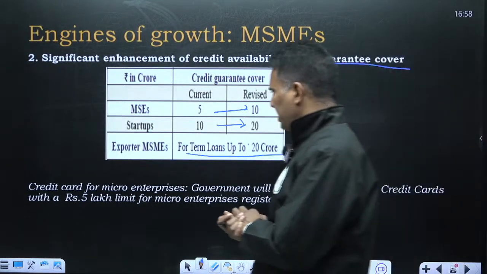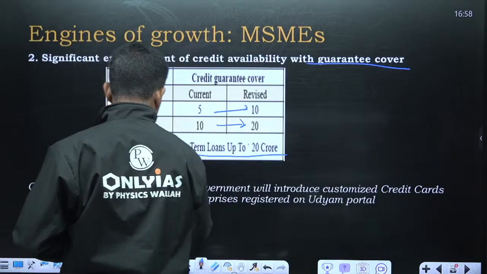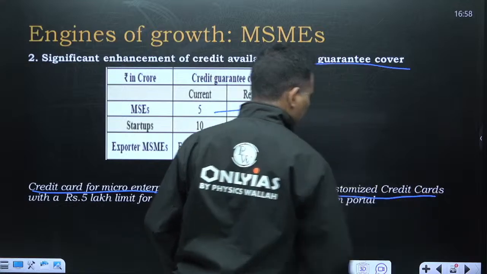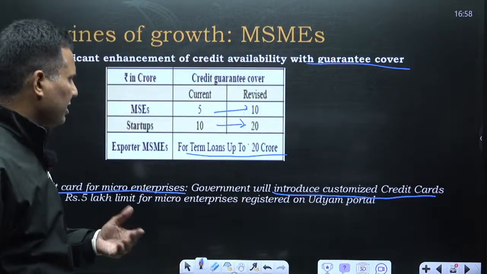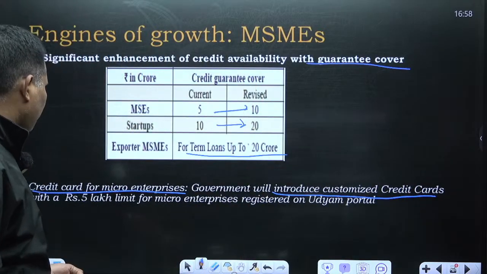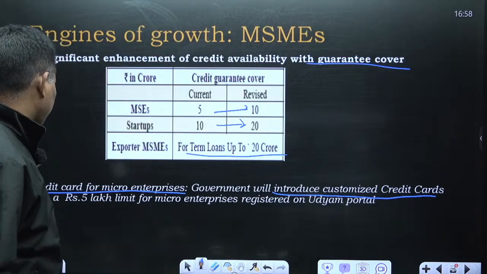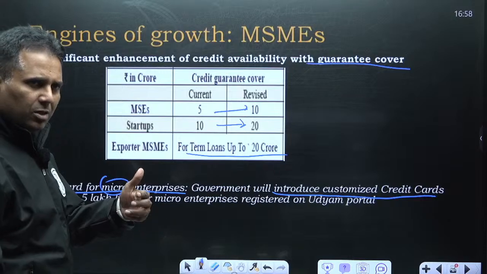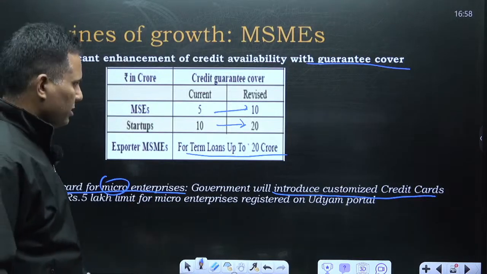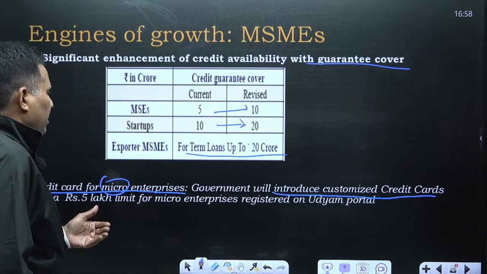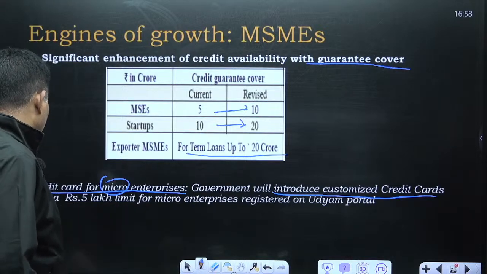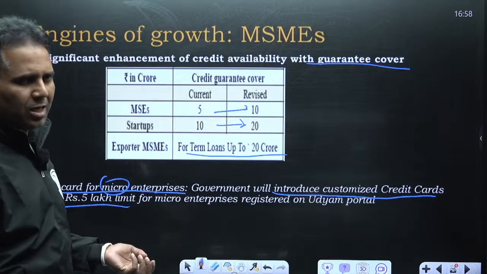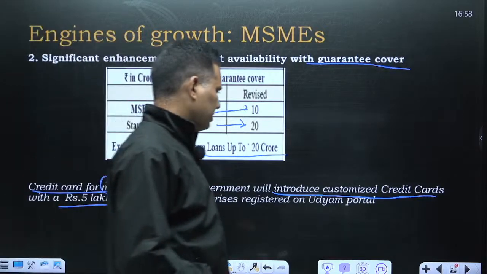And one more thing, credit card for micro enterprises. Government will introduce customized credit cards. Like we have Kisan credit cards, in the same way, we will have customized credit cards for micro enterprises. Among micro, small, medium, only for micro the government will be providing credit cards with a limit of rupees 5 lakh. So micro enterprises can use these cards to avail funds till rupees 5 lakhs.